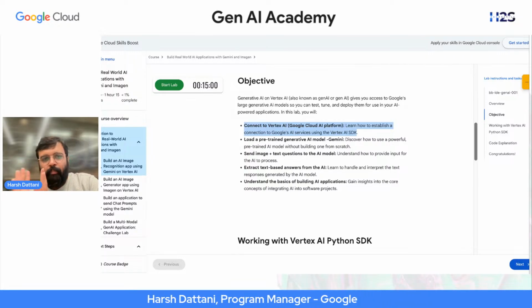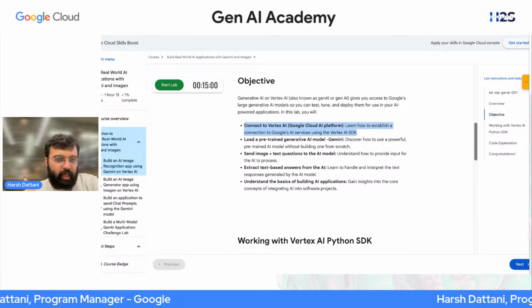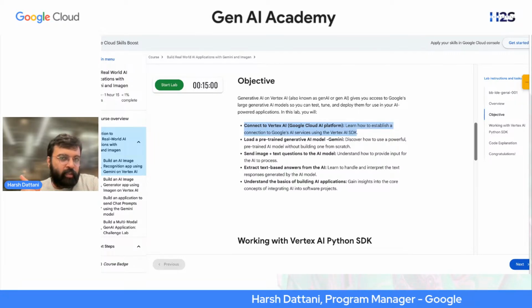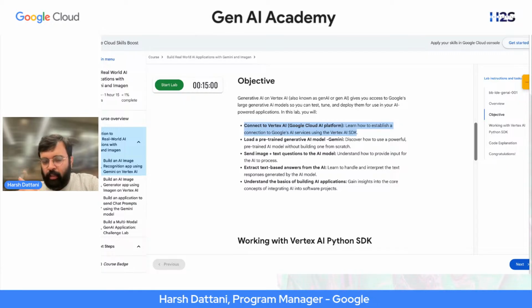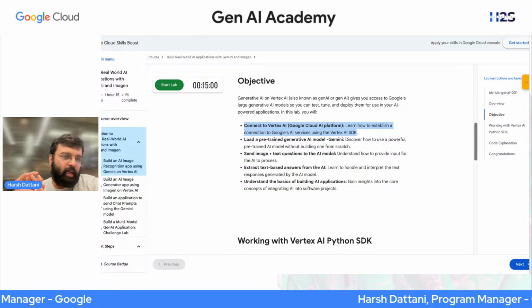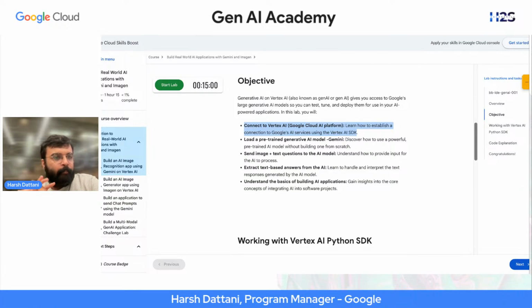So these are very simple steps, very easy to understand. First is connect to Vertex AI. Second, load a pre-trained generative AI model, in this case Gemini. Third, send the image through a URL. Fourth, ask questions. Fifth is to display the answers that you get from the model. So this is it.